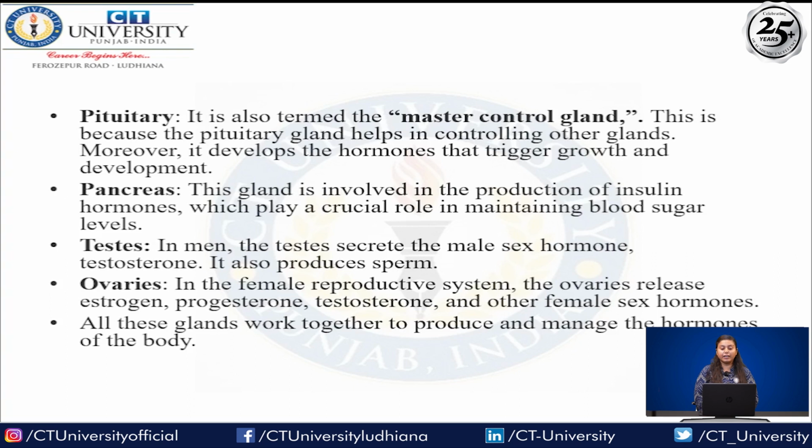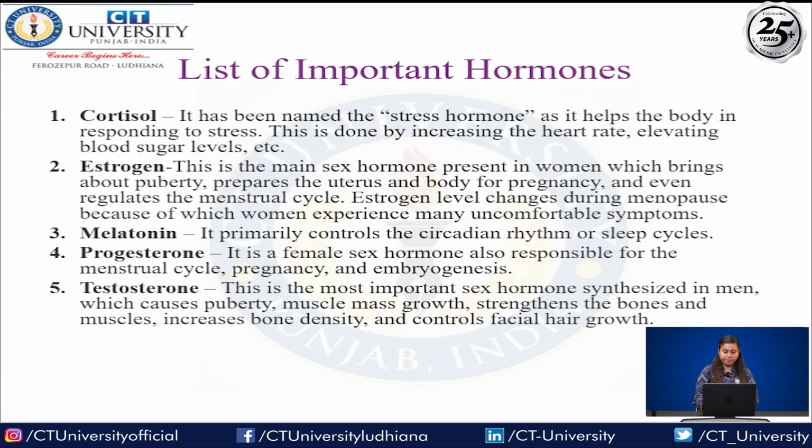Next is pituitary gland. Pituitary is also termed as the master control gland, right? This is because the pituitary gland helps to control other glands. Moreover, it develops the hormones that trigger growth and development. Next is pancreas. The gland is involved in the production of insulin hormone, which plays a crucial role in maintaining blood sugar level. Testes, in men, secrete the male sex hormone, testosterone, and also produce sperm.